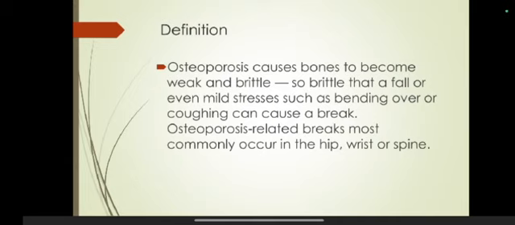Osteoporosis-related breaks most commonly occur in the hip, wrist, or spine. This is the major site where the osteoporosis fractures occur. These are the most common places where the fractures occur: hip, wrist, and spine.